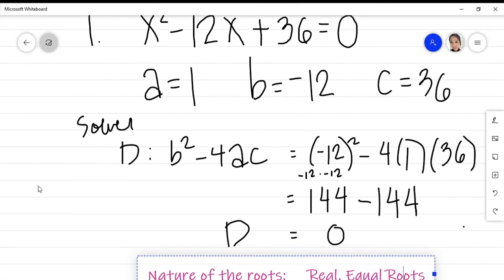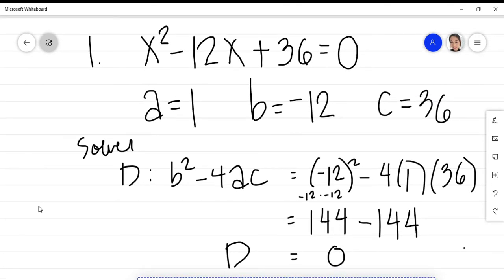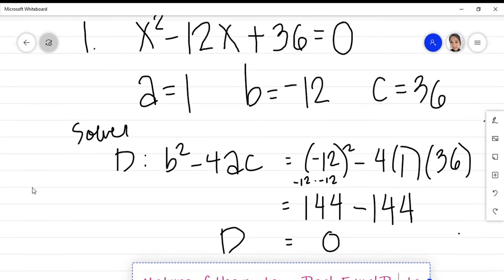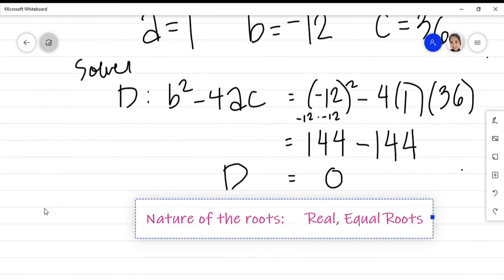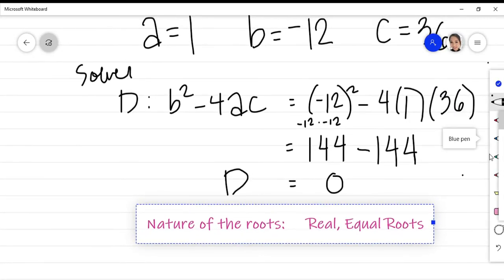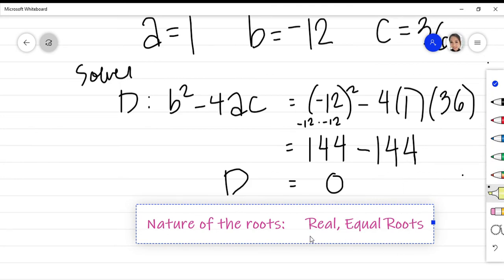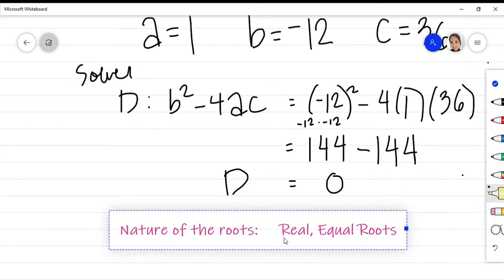So the nature of the roots of the quadratic equation x squared minus 12x plus 36 equals 0 is real, equal roots, since our discriminant is 0.